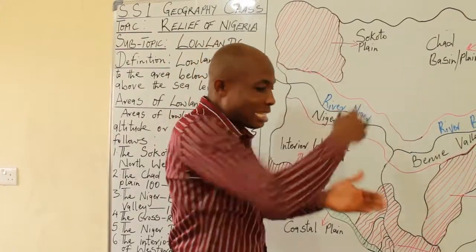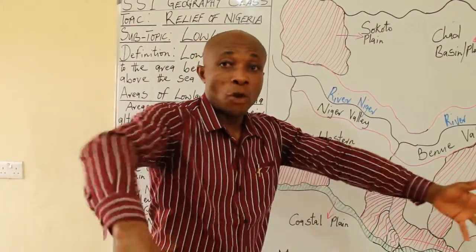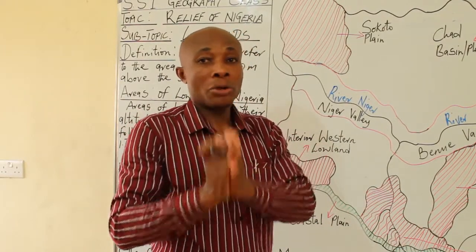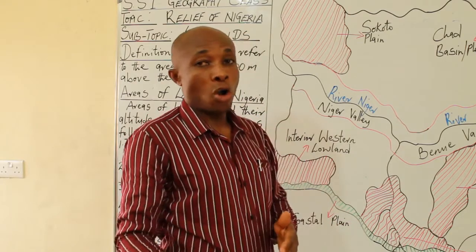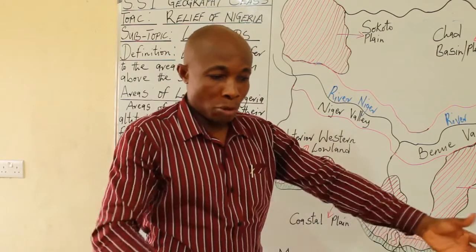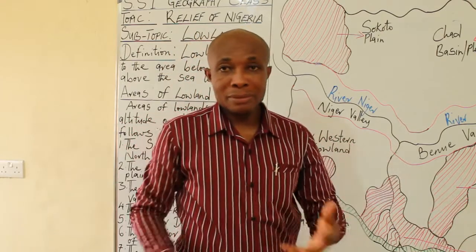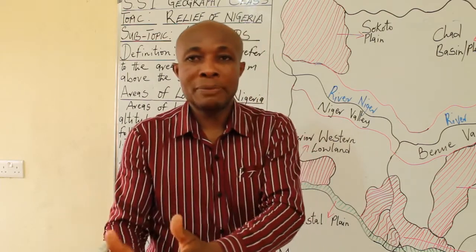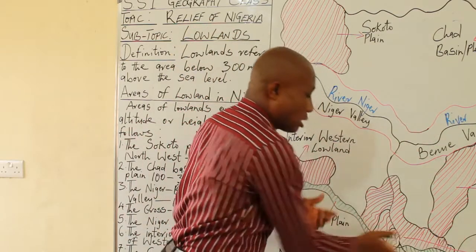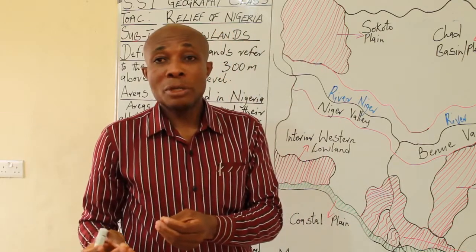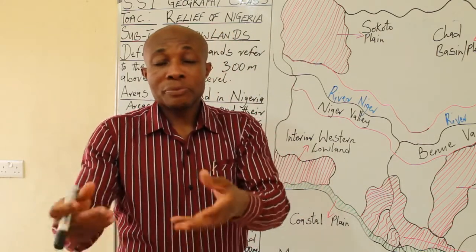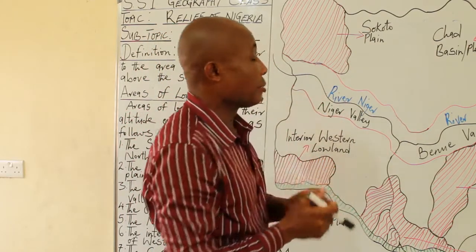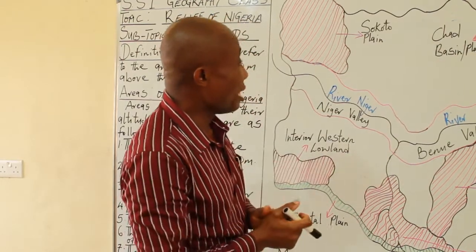But the basement, the underground rock that forms the soil of this lowland, is majorly sedimentary rocks, which can be either sandstone or clay. And that is why when you come to a place called plain, they are somehow waterlogged. Though the ones that are close to a water body, like the Niger Benue Trough and the coastal plain, are sandy in nature, because the basement rock complex there is majorly sandstones. And that is all about the lowlands of Nigeria.